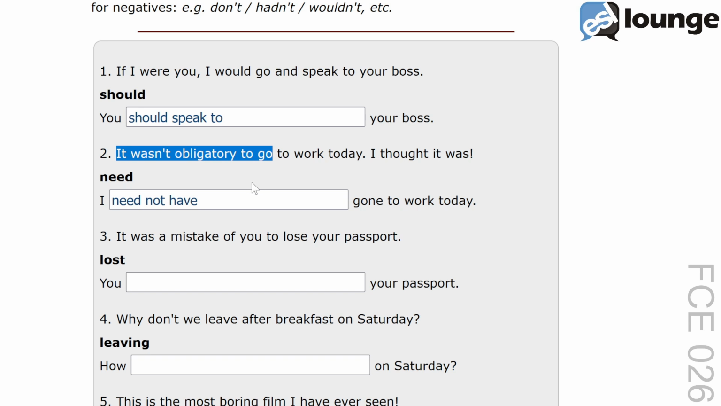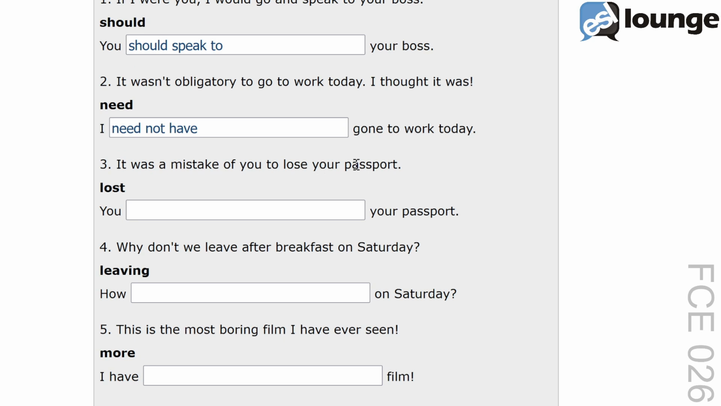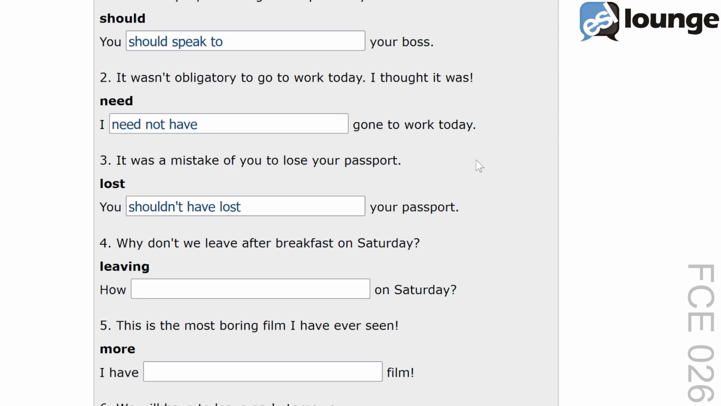Next up, question 3. The original sentence is it was a mistake of you to lose your passport. The keyword is lost. And the second sentence is you blank your passport. The correct answer is you shouldn't have lost your passport. The transformation uses shouldn't have to indicate a past mistake. Shouldn't have lost keeps the original meaning of it was a mistake to lose from the first sentence. Another example would be you shouldn't have missed the meeting. It was really important.